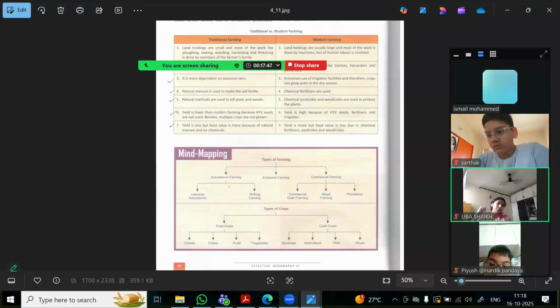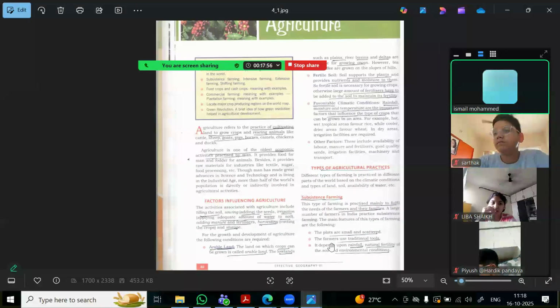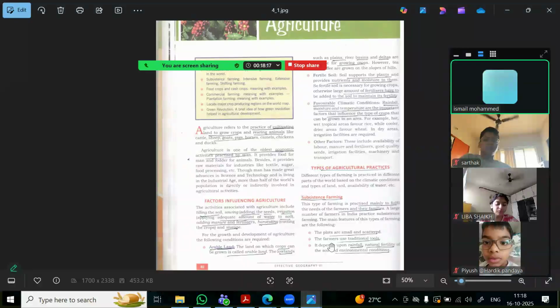Okay, so we are here basically. Subsistence farming, as we see the different kinds of farming: subsistence, and then you have the extensive, and then the commercial farming. So subsistence is, this type of farming is practiced mainly to fulfill the needs of farmers and their families. So basically in India, this kind of thing is done. They have small areas of land which are scattered, and they grow the crops there.